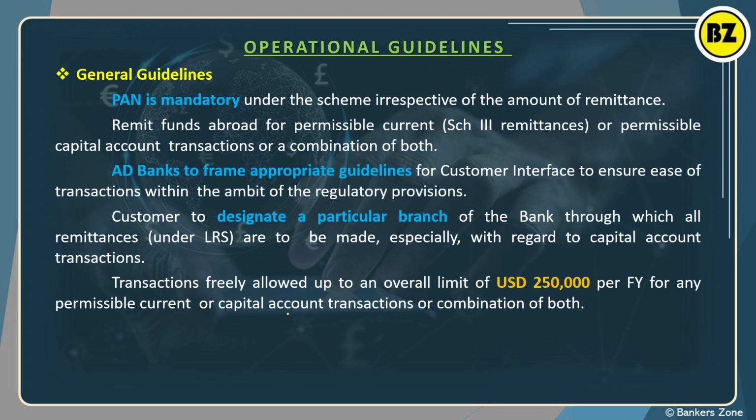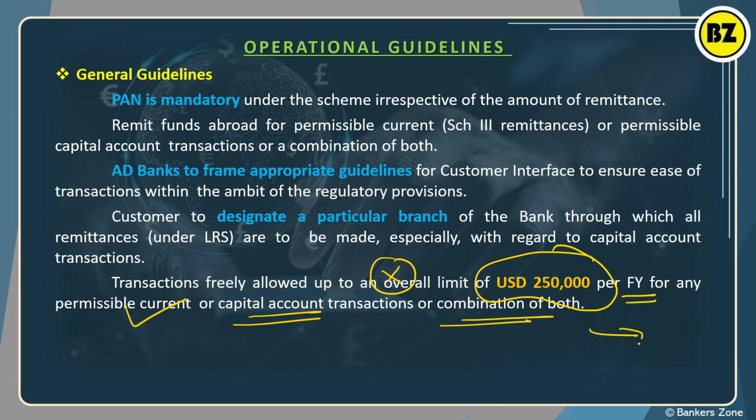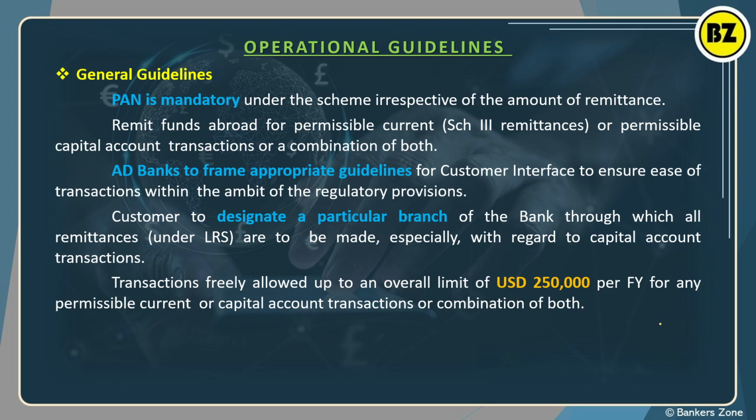Whether you are doing a current account transaction or a capital account transaction or a combination of both, no worry. The only thing is that the amount is 2,50,000 US dollars or equivalent per financial year that you can use for foreign conversion under the LRS scheme.